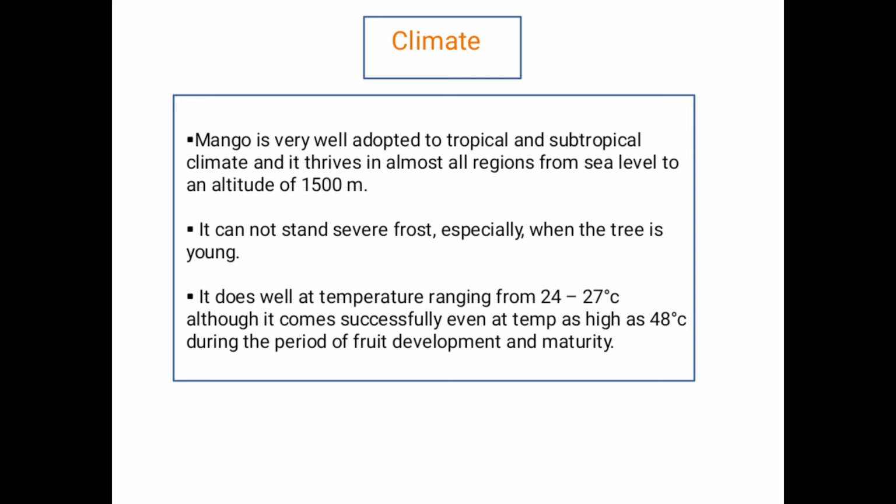Then climate. Mango is a tropical and subtropical crop. That's why it requires a tropical climate. It requires a tropical climate of 24 to 27 degrees Celsius, and it requires 48 degrees Celsius temperature during the period of development and maturity.